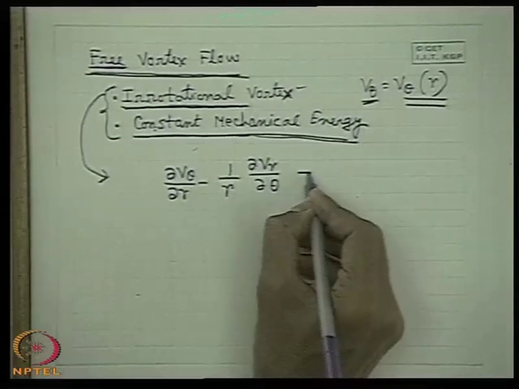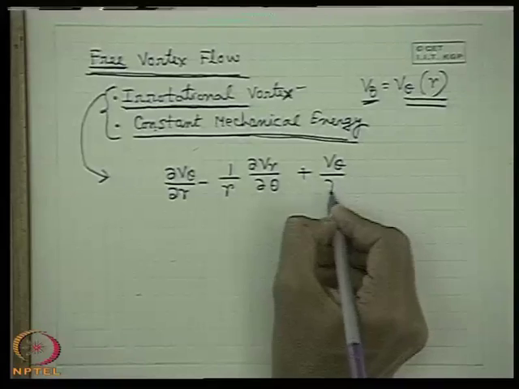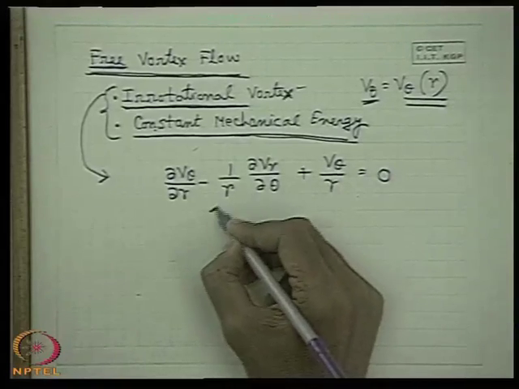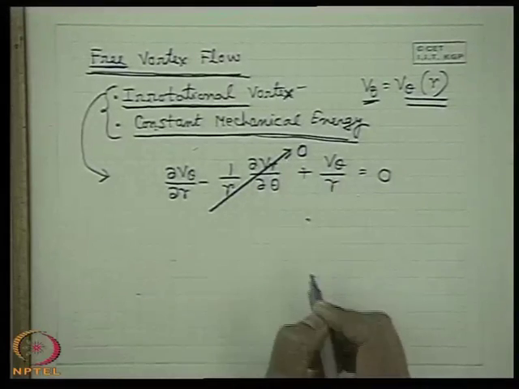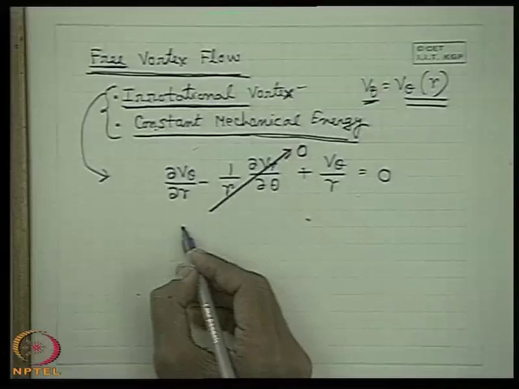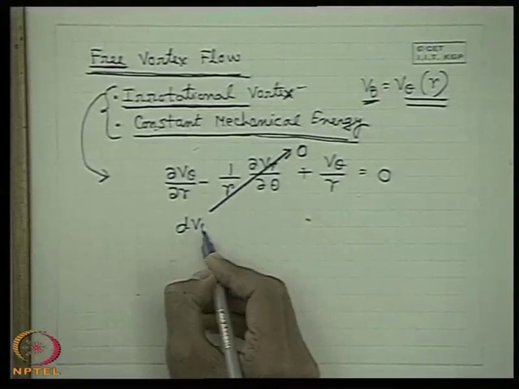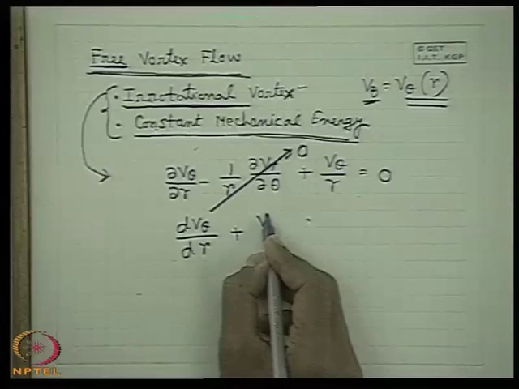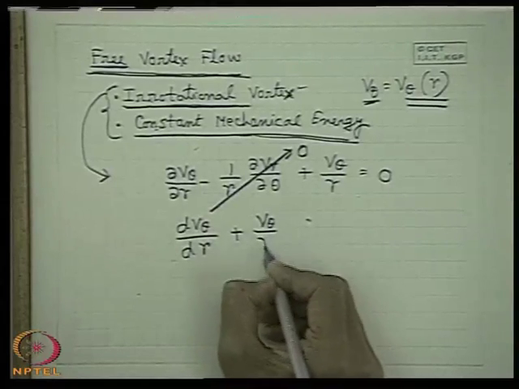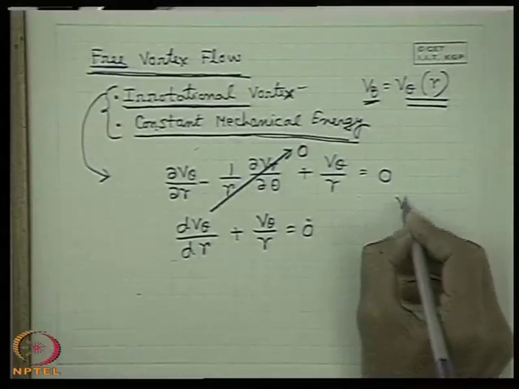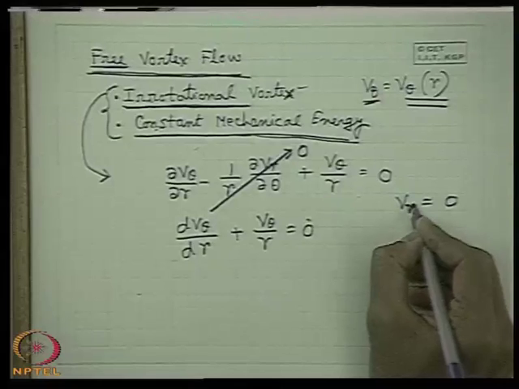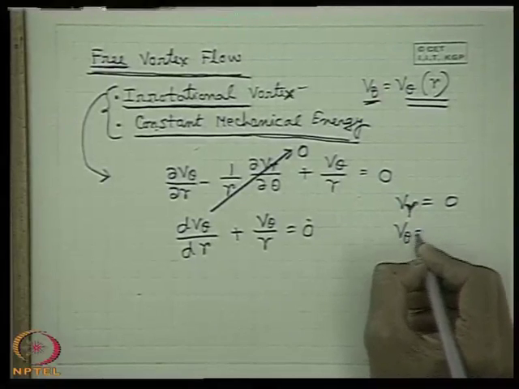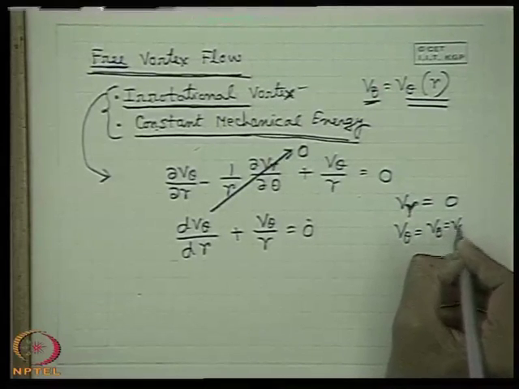I write the full form first. Now since for a two-dimensional vortex flow v r is 0 and v theta is a function of r, we simply write in terms of the total differential or ordinary differential nomenclature. So we do not write del, because already in our hand v r is 0 and v theta is a function of r. These are already in our hand.